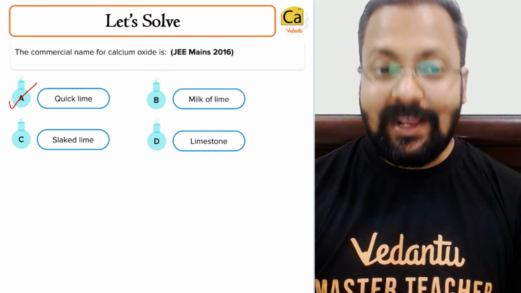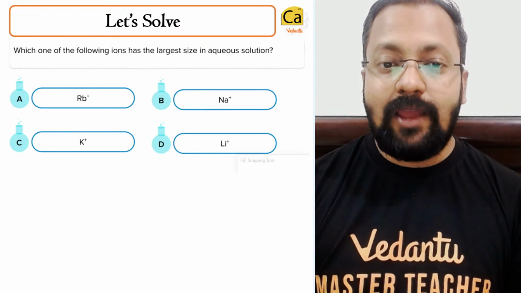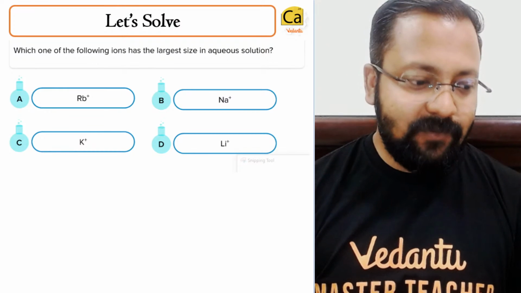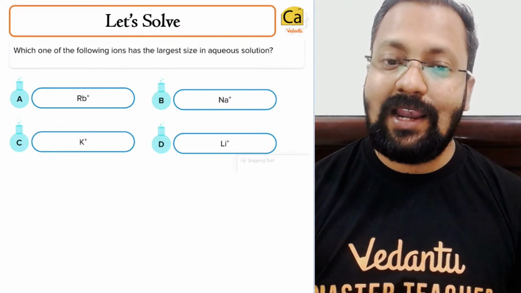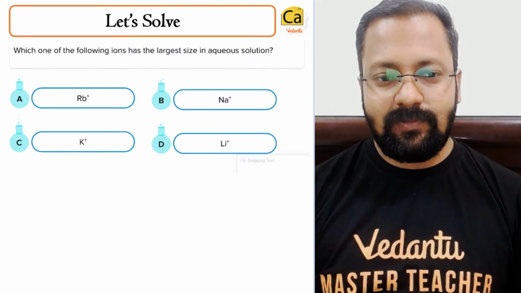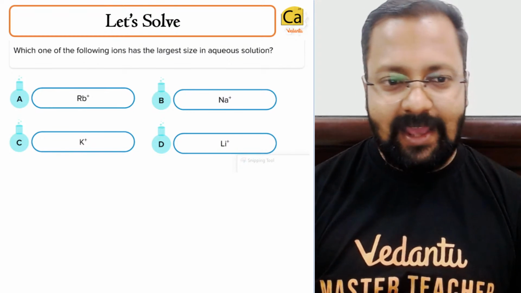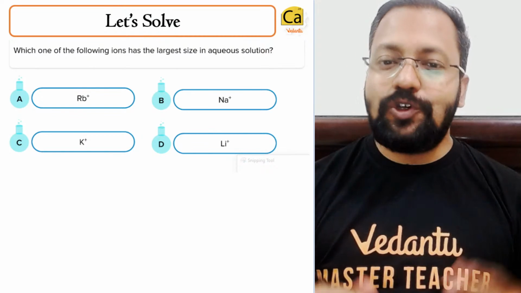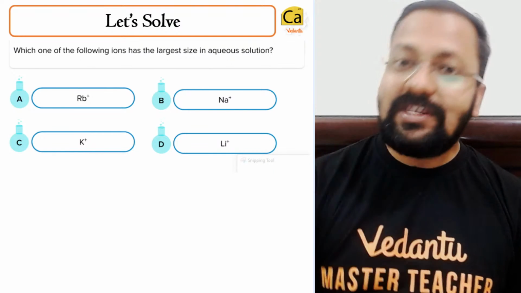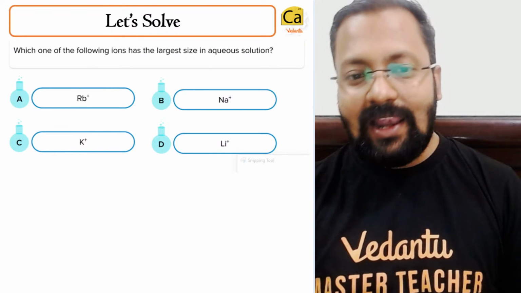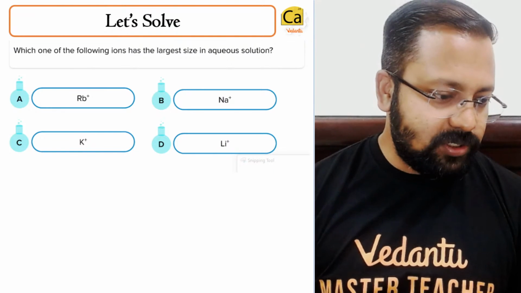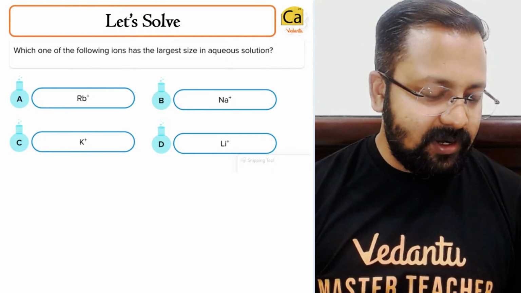So let's go on to the next question. Which of the following ions has the largest size in aqueous solution? What do you think will be the right answer? Aqueous solution में किसकी साइज सबसे ज्यादा रहती है? ये क्वेश्चन ये नहीं है कि which has the largest size, which has the largest size in the aqueous solution.